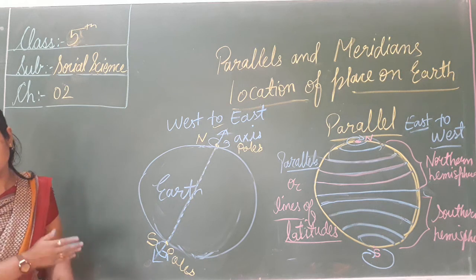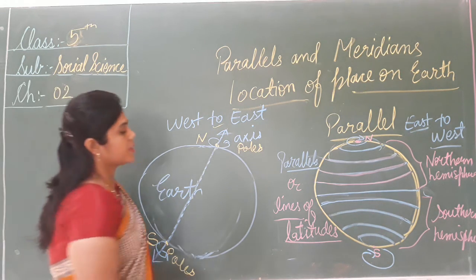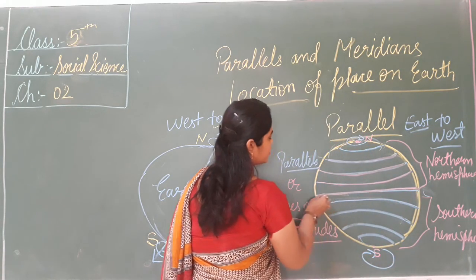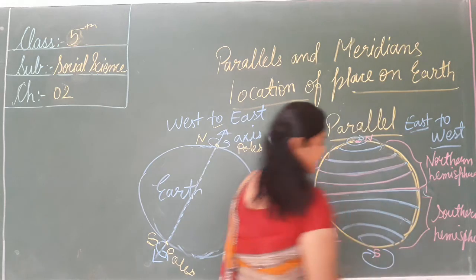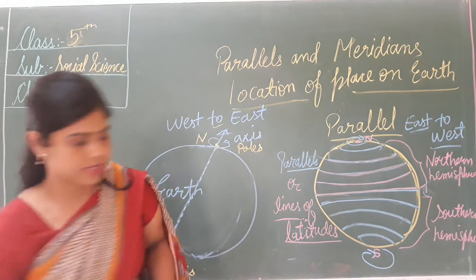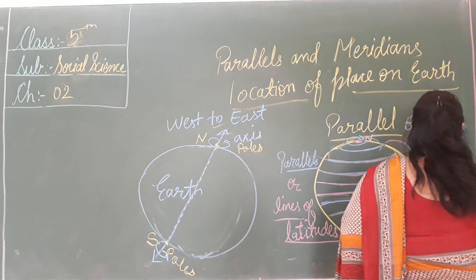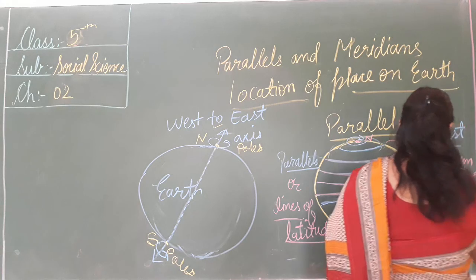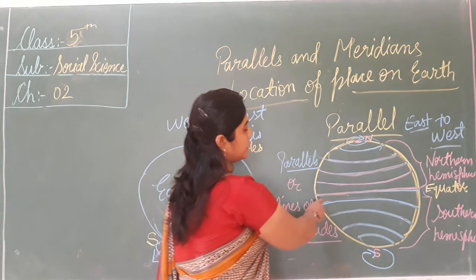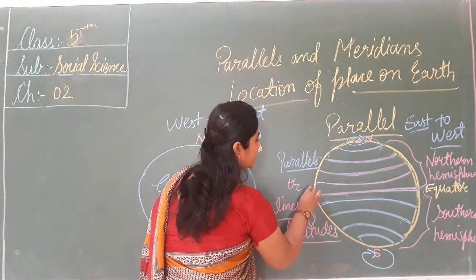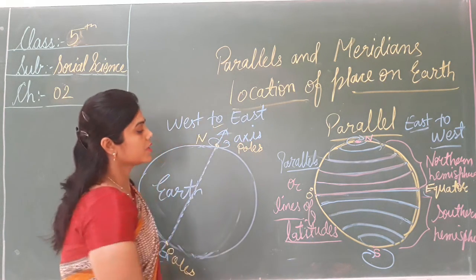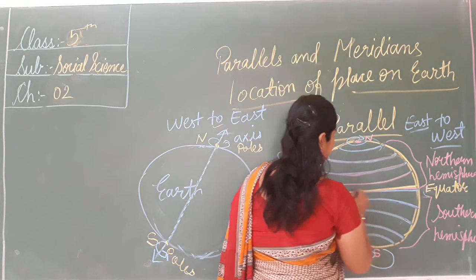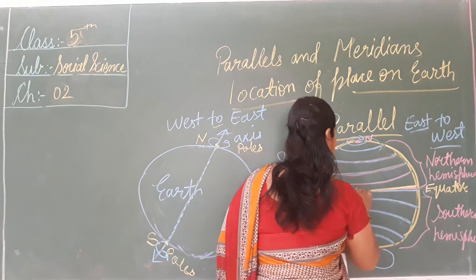Now, what is the equator? The line that we draw in the middle, what will we call it? The equator. This line is called the equator. It is the longest line, and it is 0 degree. And what is its degree? 0 degree. This is the longest line.